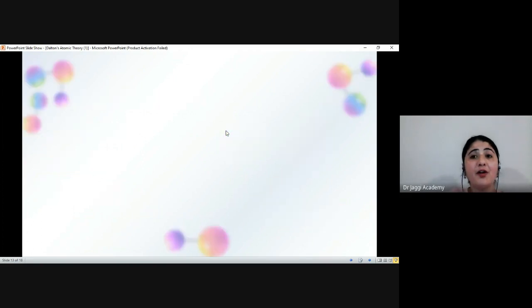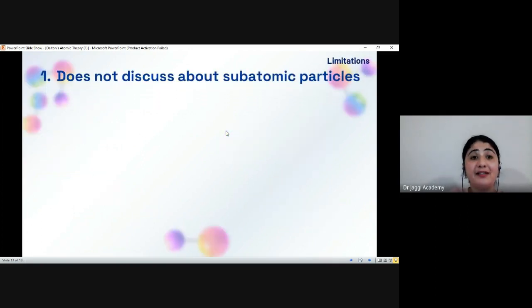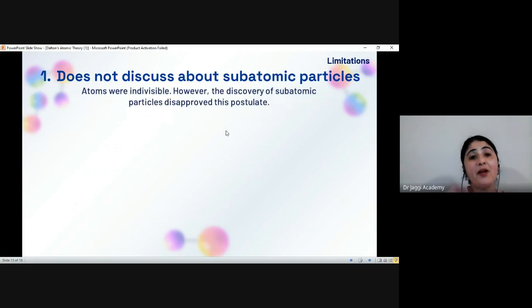The first shortcoming of Dalton's theory is that it doesn't discuss subatomic particles. According to Dalton's atomic theory, atoms were indivisible, meaning they can't be broken down further into smaller pieces. However, the discovery of subatomic particles such as the electron, proton, and neutron disproved this postulate.